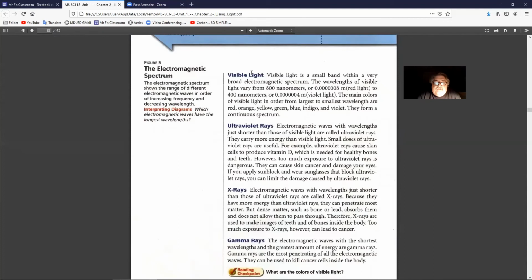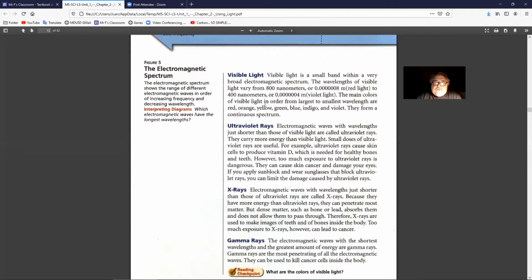Continuing. Visible light. Visible light is a small band within the very broad electromagnetic spectrum. The wavelengths of visible light vary from 800 nanometers, or 0.000008 m, red light, to 400 nanometers, or 0.000004 m, the violet light.